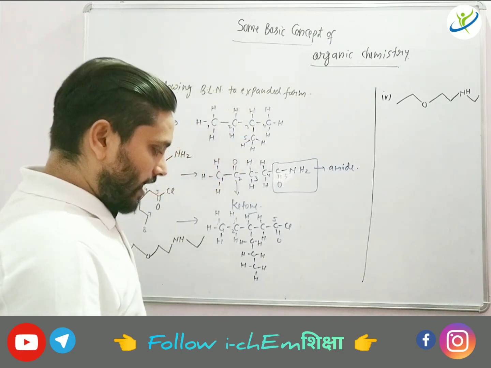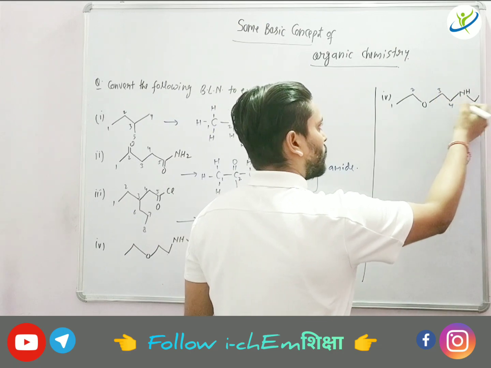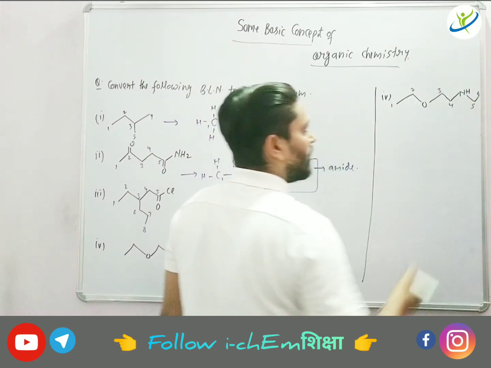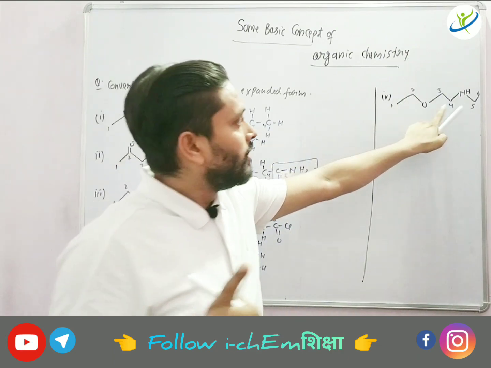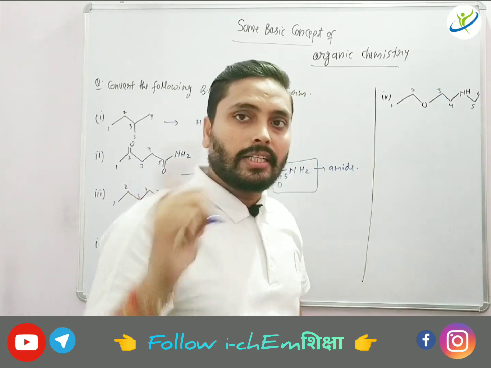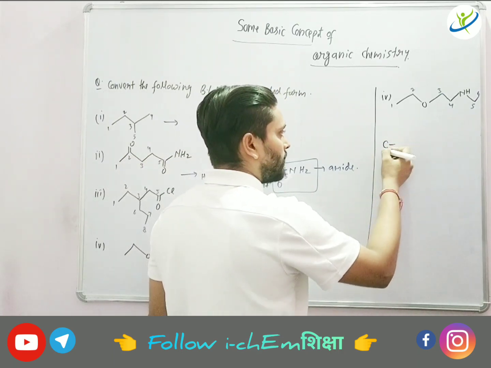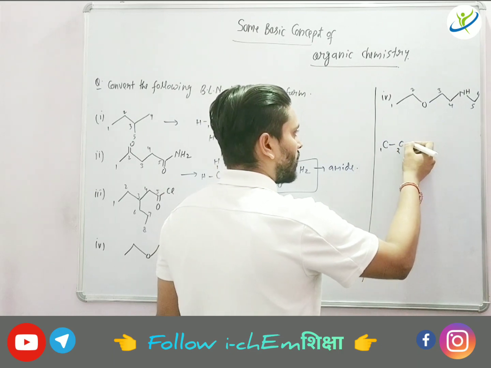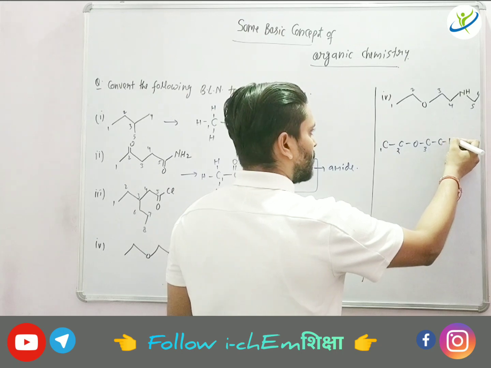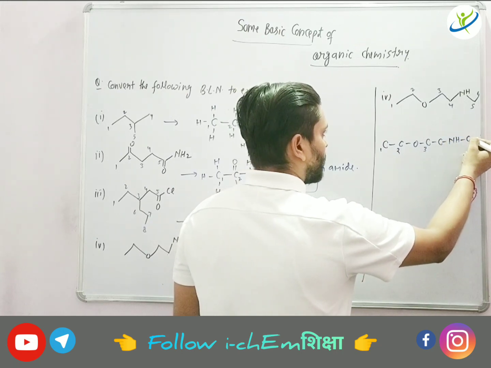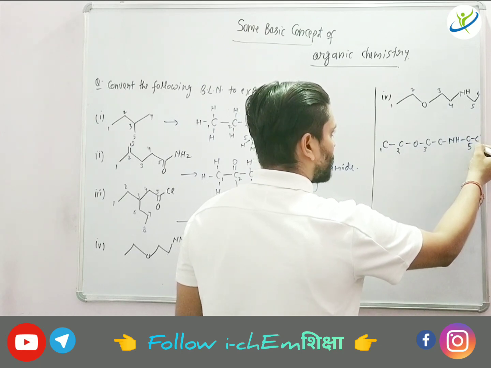So 6 carbon chain I will draw, keeping in mind that between second and third carbon one oxygen is there, heteroatom, and between fourth and fifth there is another heteroatom group, that is NH. So let me draw that. Number 1 carbon, number 2 carbon, now oxygen, third carbon, fourth carbon, NH, carbon number 5, carbon number 6.